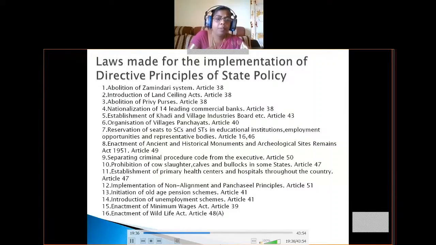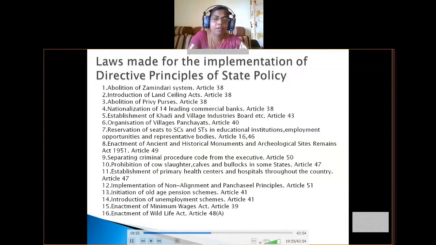So next, prohibition of cow slaughter, cows and bullocks, in some states. In some states that practice was going on. So that is why governments made a law to stop cow slaughter. Okay, so next, establishment of primary health centers and hospitals throughout the country.